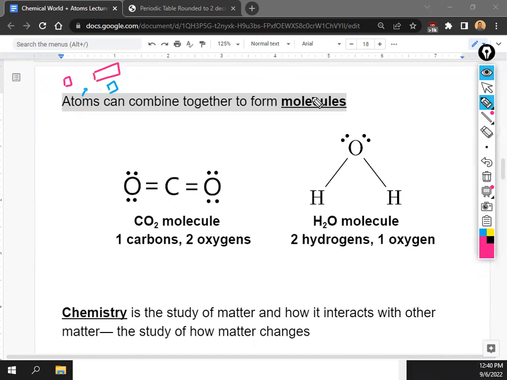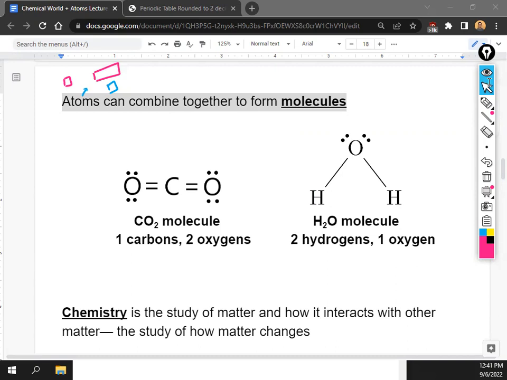Yeah, what's up? No, you don't need to copy this part down. These are just examples for you guys, so you can see an example of a molecule. CO2, it's the gas that you're breathing out right now. The molecule is CO2, and it's made out of a carbon atom and 2 oxygen atoms. So you can see the difference, right? The molecule is the big thing that's made, and atoms are the little things that make up the molecule.